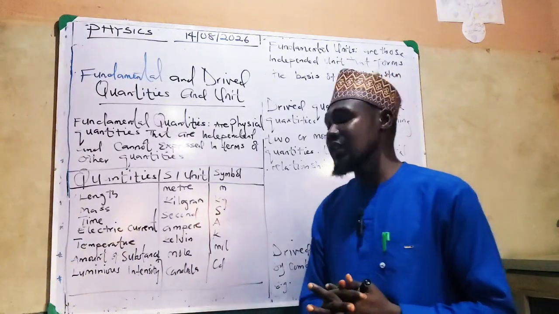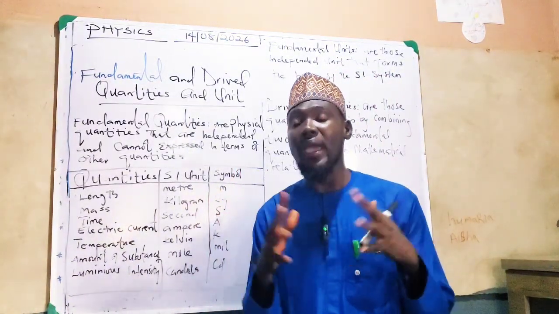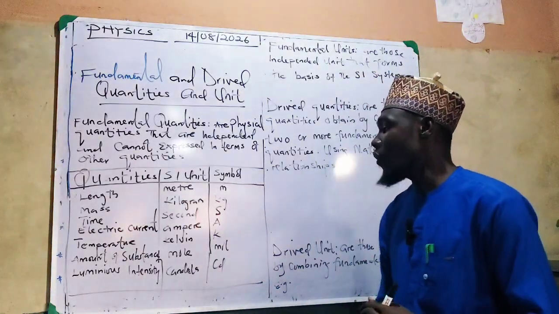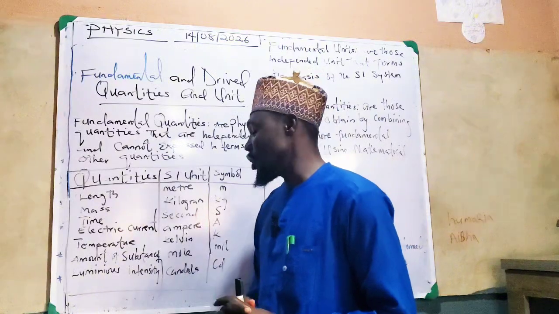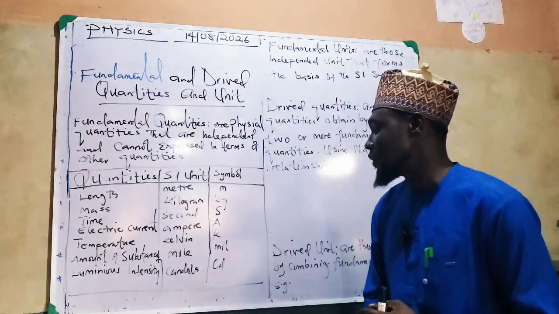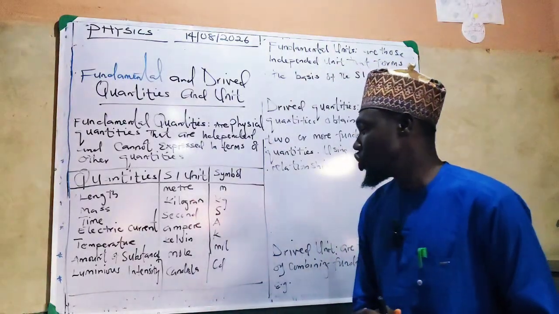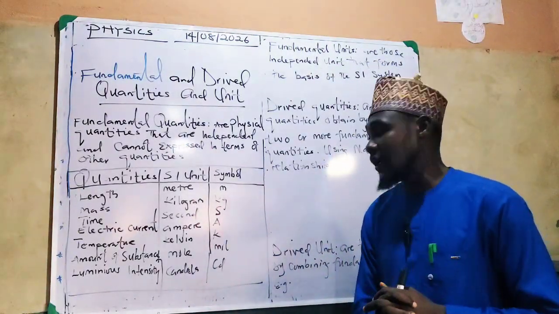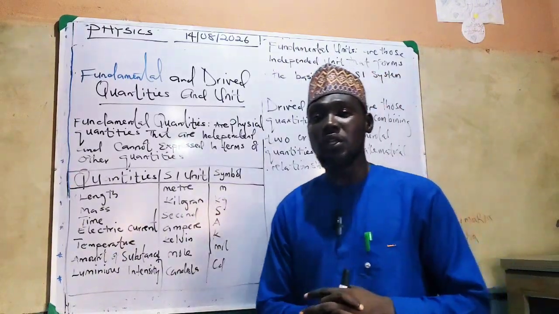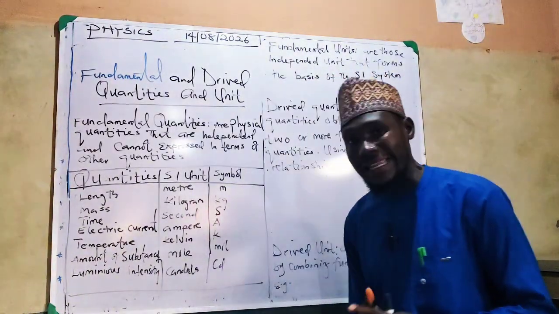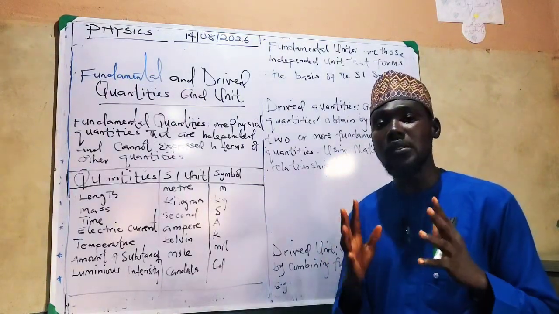And electric current, which is measured in ampere, with the symbol A. Temperature is measured in Kelvin, with the symbol K. Amount of substance is measured in mole, with the symbol mol. And luminous intensity is measured in candela, with the symbol cd.